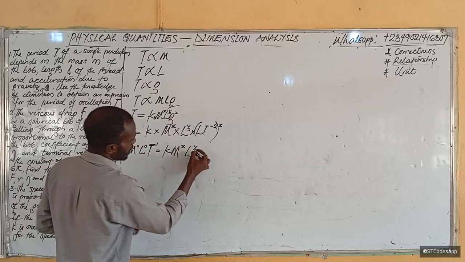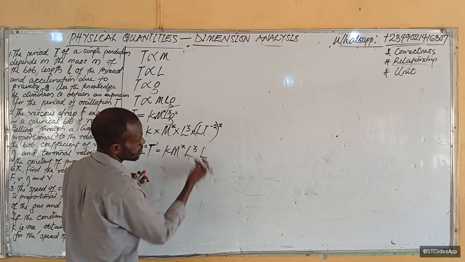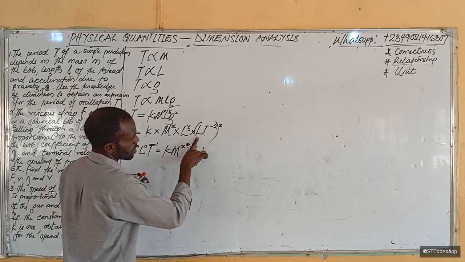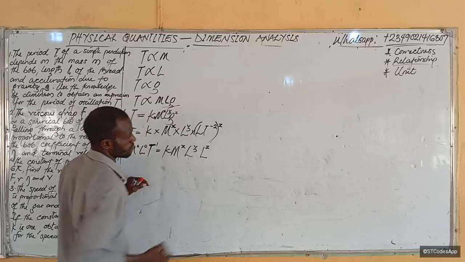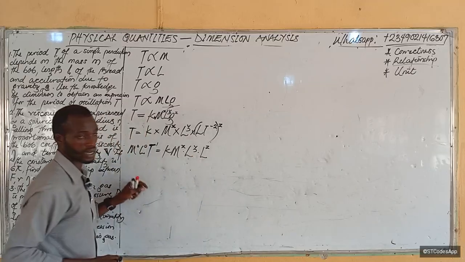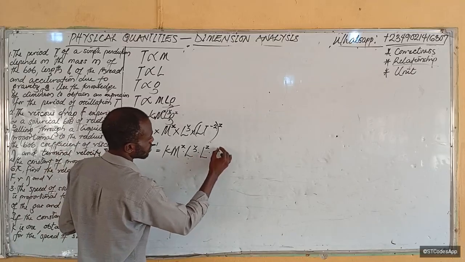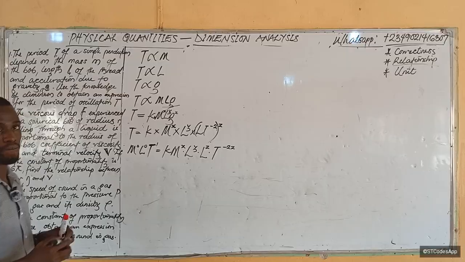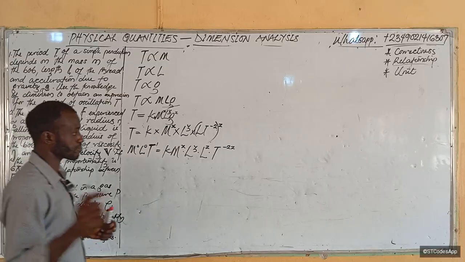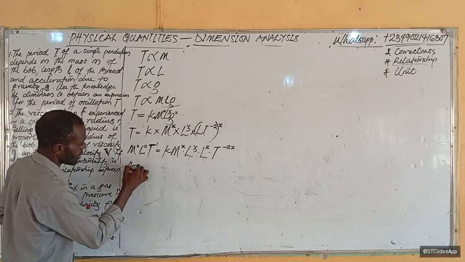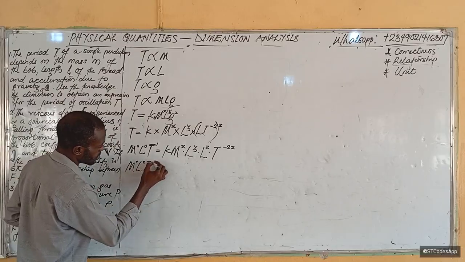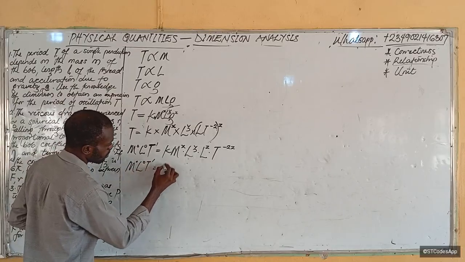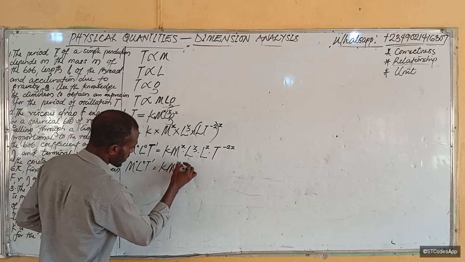Now here, L to the what? Here, L will be raised to power z. Makes sense? I like to use dots as multiplication. Then dot T raised to power minus 2z. Is it clear? Now what does this tell you? From here, M raised to the power 0, L to the 0, T raised to the power 1 is equal to k, M to the x.